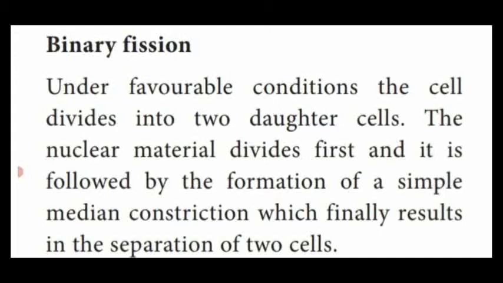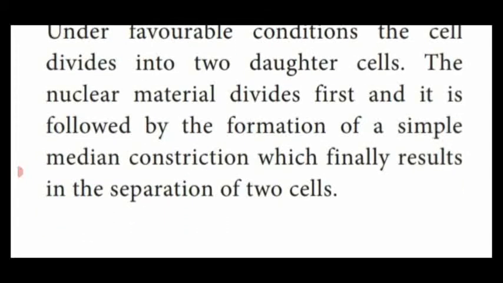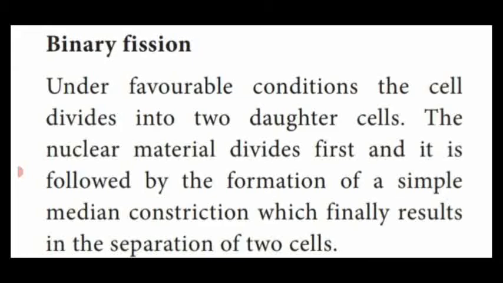So during unfavorable condition, the incipient nucleus or nucleoid which is present at the center of the bacteria undergoes division. At the same time, a median partition is also produced at the center of the bacterial wall. Finally, the median partitions are joined together and separate the nucleus into two, which forms the two daughter cells. That type of asexual reproduction is called binary fission.